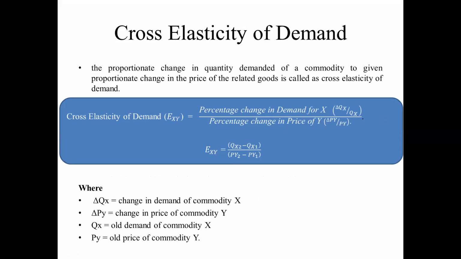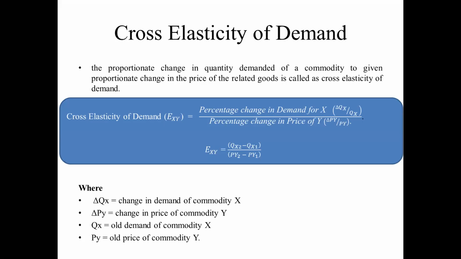And coming to the next definition, the cross elasticity of demand. The proportionate change in quantity demanded of a commodity to a given proportionate change in price of the related goods is called cross elasticity of demand. That means the price of a particular product A affects product B. If the price is increasing in product A, then the demand of product B is increasing. This type of relation is the cross elasticity of demand.